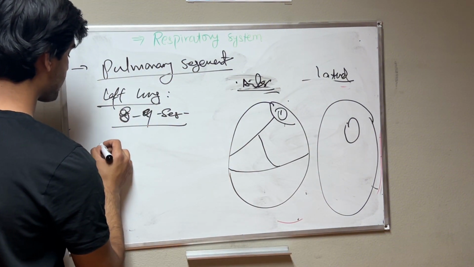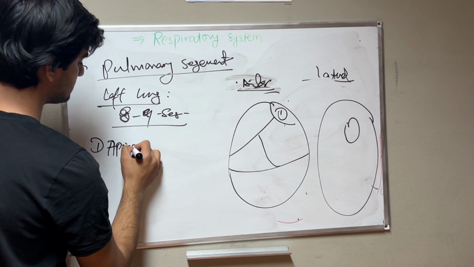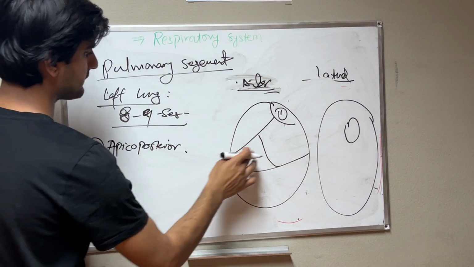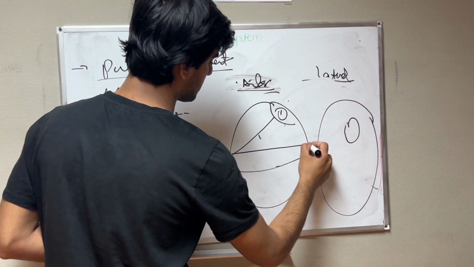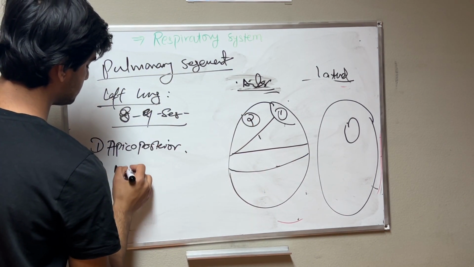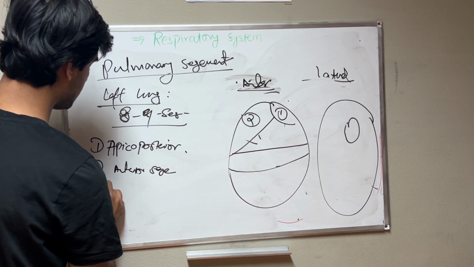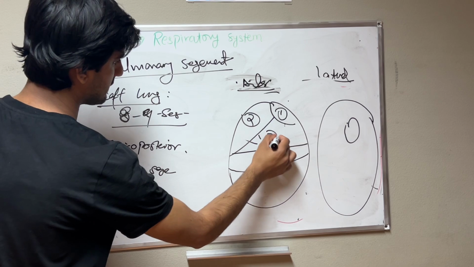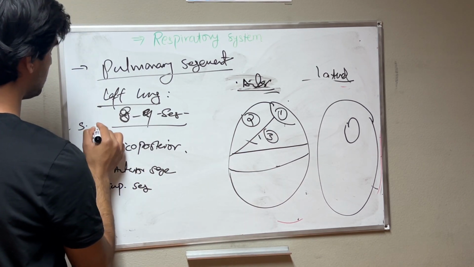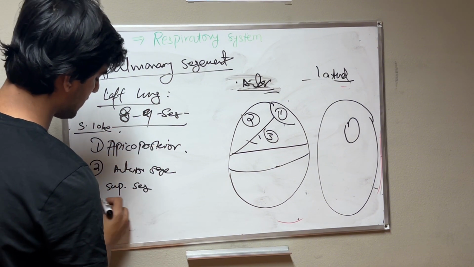First we have the apicoposterior segment, then the second, the anterior segment, then the superior segment, and fourth the inferior segment of the superior lobe of the left lung.